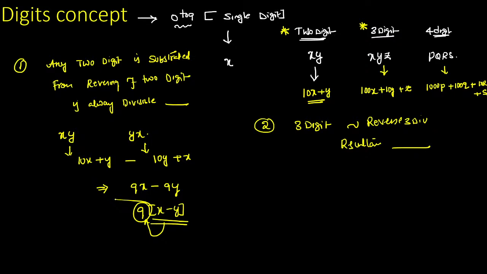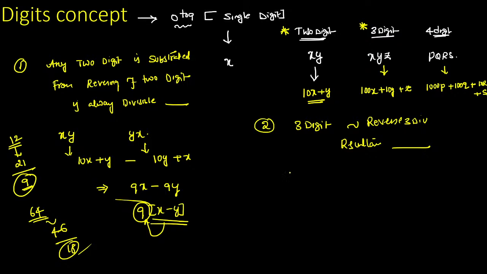This is the procedure. But don't go only with the procedure, go with an observation. Let's take a number, say 12. Reversing 12 gives 21. The difference is 9, which is divisible by 9. Same thing with 64: its reversal is 46, the difference is 18, and 18 is divisible by 9. That's why, for any two-digit number and its reversal, the resultant is always divisible by 9. That is the important and direct question.